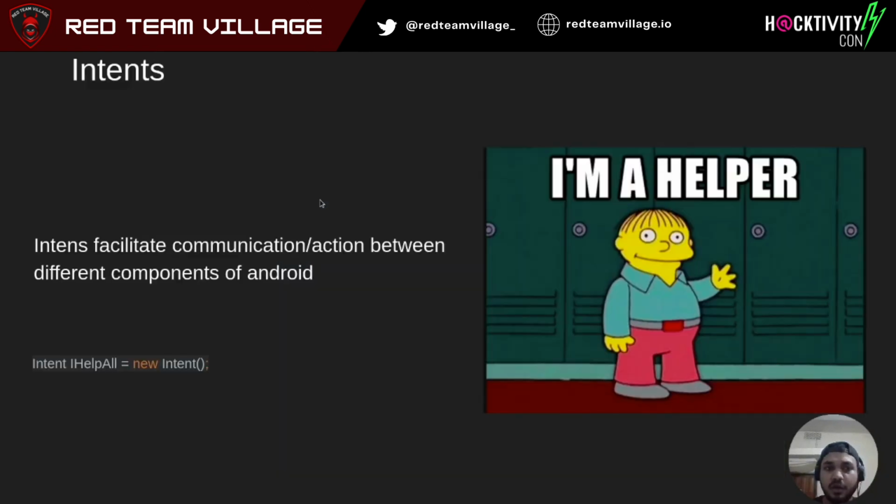Now moving to one of the most major components of an Android application, an intent. Intents help to communicate or trigger an action between other components of Android. So let's say you are on a screen and you want to move to another activity, or you want to activate a notification, or even start a service in the background. Intents can help you there. So assume intents as a helper to your application.